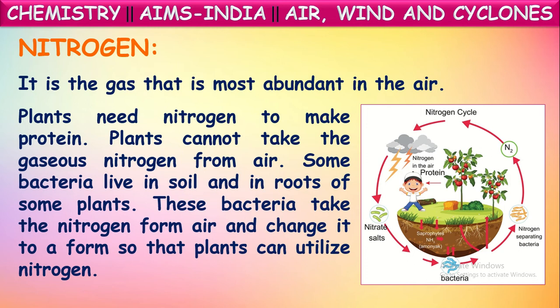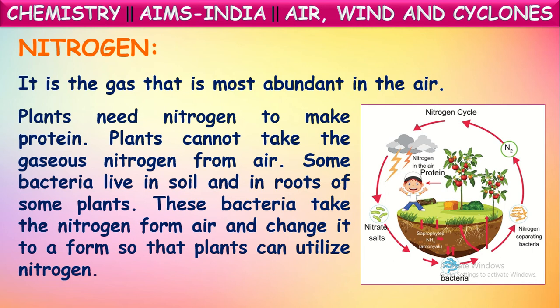These nitrate salts will be taken by the plants and they will utilize this nitrogen in the form of nitrates to prepare proteins in them. So in that way, the atmospheric nitrogen gas will be used by the plants after converting that into required nitrate salts. That is happening by the process called nitrogen cycle, with the help of certain bacteria present in the soil.